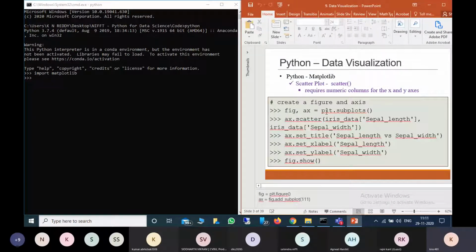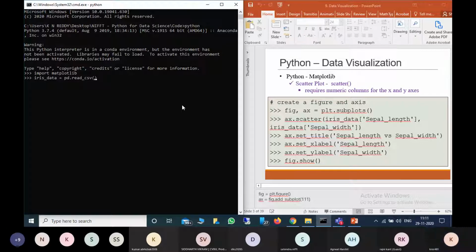Now I think all of you know how to access the iris data. Can everyone load your iris data? Iris data equals pd.read_csv. What is the file name?